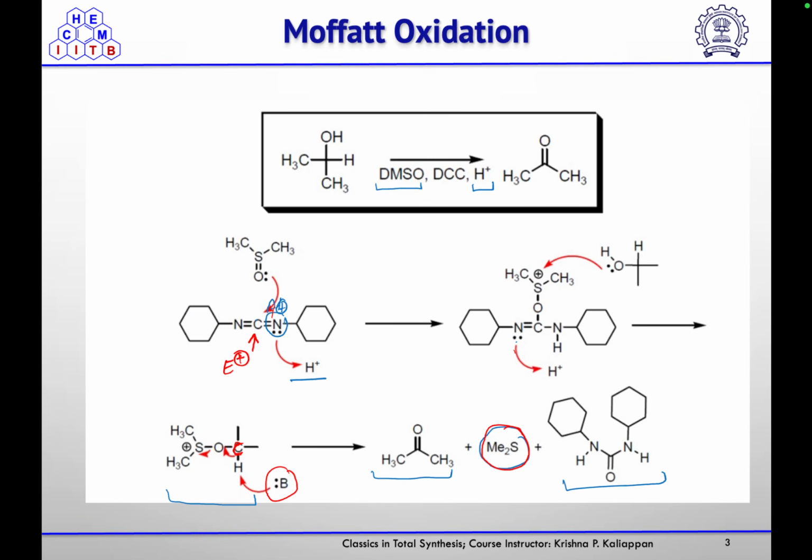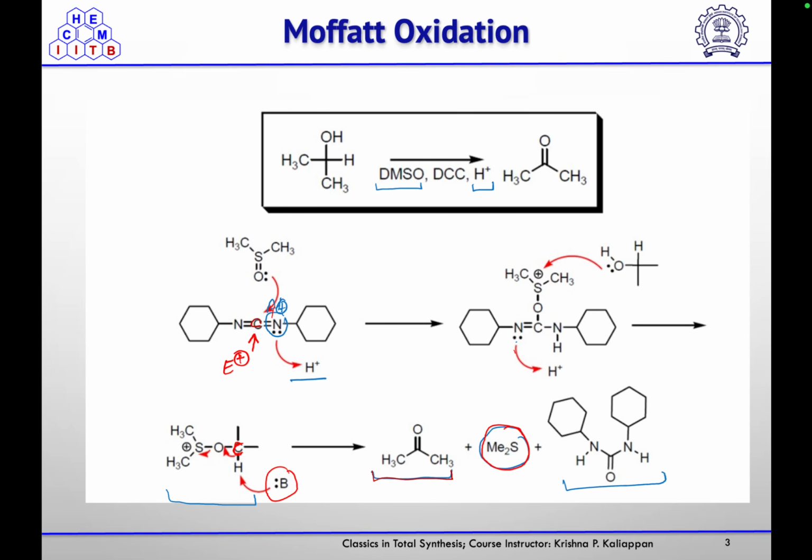If we see the mechanism of this reaction, your DCC will abstract the proton from the acidic source, and then the DMSO is going to react with the electrophilic carbon to neutralize the positive charge on nitrogen. Then the other nitrogen will take the proton, and the electrophilic character of that sulfur will increase. For that purpose, this alcohol is going to react with this sulfur, and this urea derivative will be released as the byproduct.